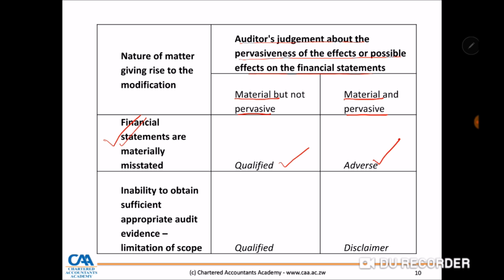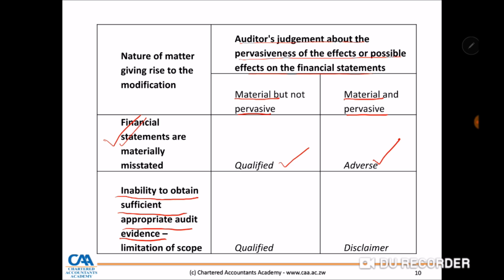Make sure you go through your module and have a further understanding of these terms so that when you go through the steps, you will express the correct opinion. The auditor was unable to obtain sufficient appropriate audit evidence. Maybe management is hiding something and did not give them enough information. They say to the auditor, you cannot access our inventory records, you cannot access our payroll, for reasons known to them.